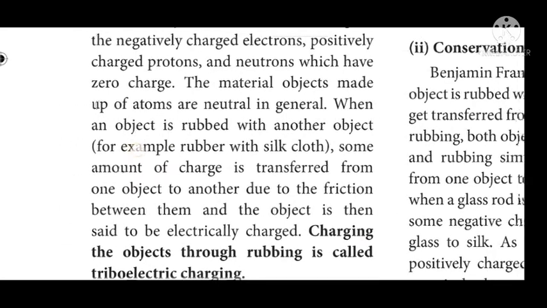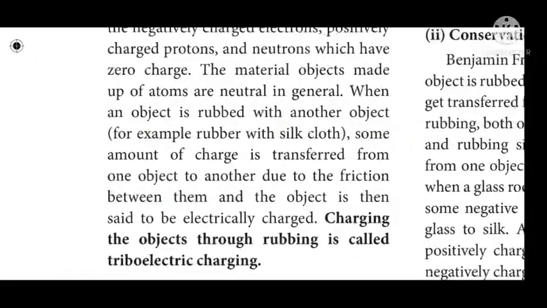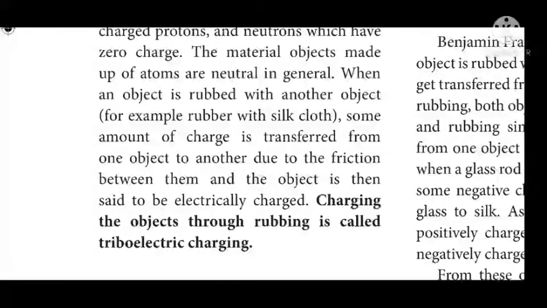When an object is rubbed with another object, for example rubber with silk cloth, silk loses its electrons. The transfer of electrons from silk to rubber takes place. Some amount of charge is transferred from one object to another due to the friction between them.